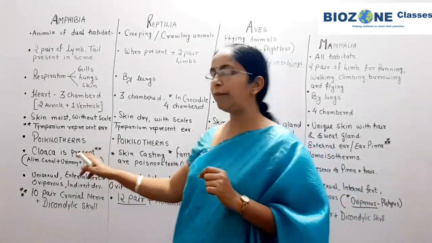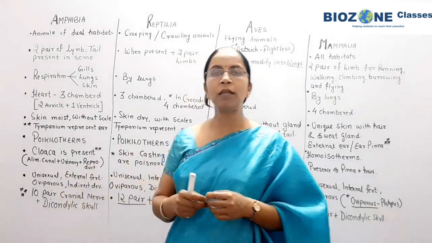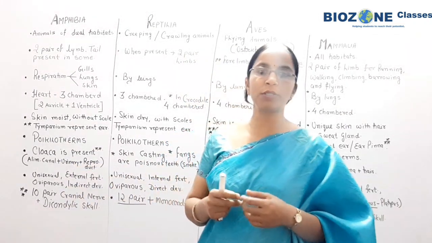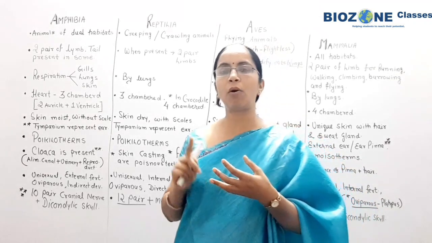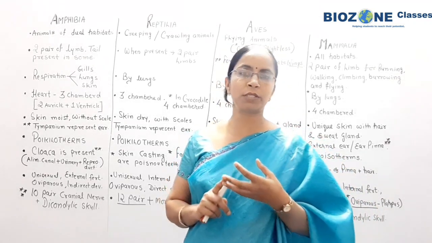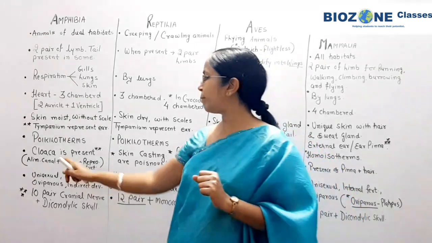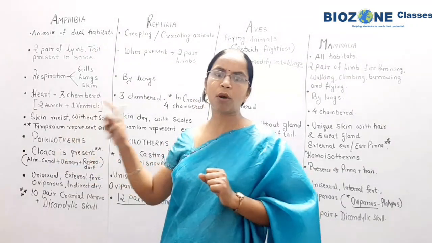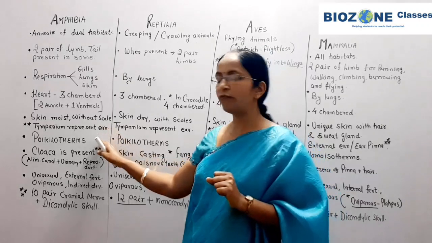You remember the alimentary canal or digestive system, the urinary canal or urinary system, as well as the reproductive system. The ducts of all these three systems open into one common chamber. That common chamber is called cloaca. So cloaca, you remember, is the identical feature of the amphibians.